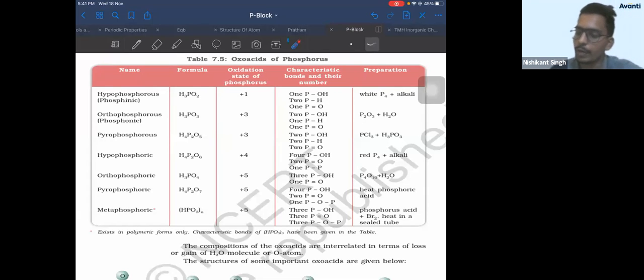Okay? So if I talk about orthophosphoric acid, H3PO4 is known as orthophosphoric acid. Hypophosphoric acid, pyrophosphoric acid. What are these? So first you consider only those phosphorus oxoacids which contain one phosphorus atom. Okay? So which are the ones which contain only one phosphorus atom? 1, 2, 3. Okay. So if you see this carefully, the most basic one is orthophosphoric acid, H3PO4, right?